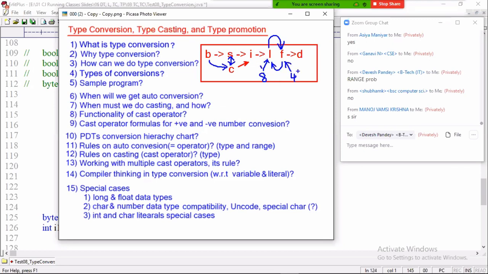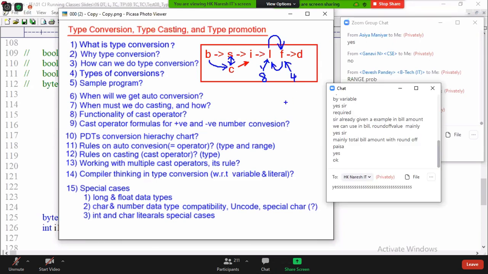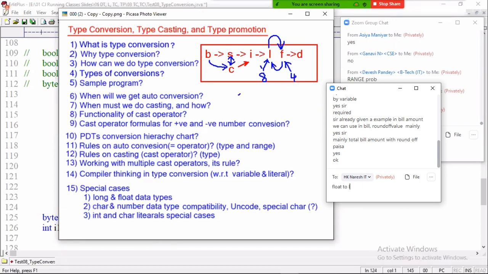Which one to which one is allowed? Long to float or float to long? If you apply a little common sense, you can easily answer. There is no need for all these nonsense ranges. Just think about a simple point.